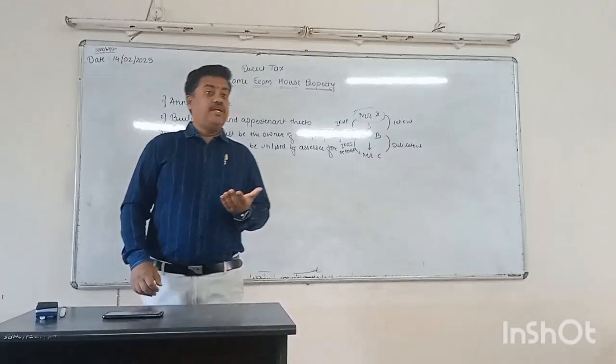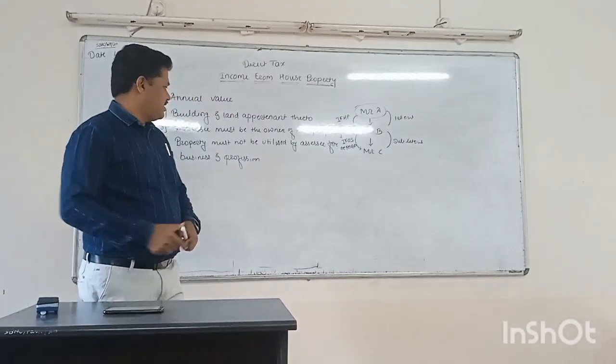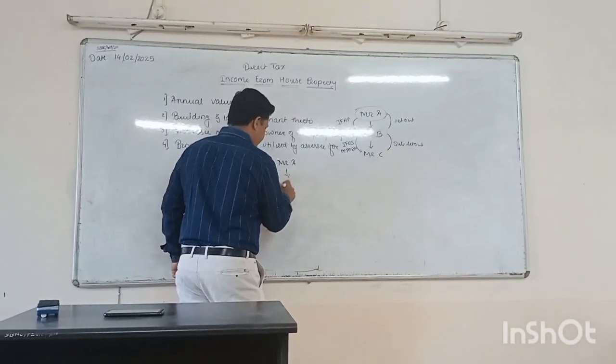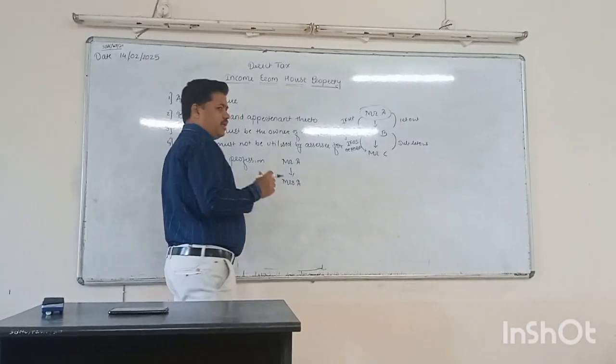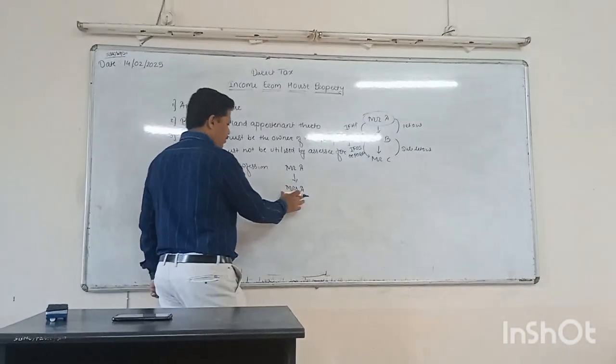What do we mean by deemed? Deemed means assumed to be the owner of that property. So we discussed in the last lecture that if Mr. A transfers his property to his wife, Mrs. A, without adequate consideration, without sufficient consideration,